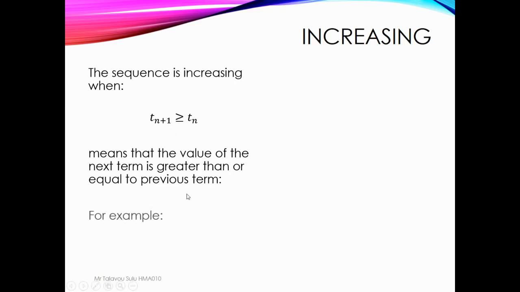For example, the even numbers: 2, 4, 6, 8, 10. This is an example of an increasing sequence. Why? The second term is greater than the first term, the third term is greater than the second, so it's getting larger.